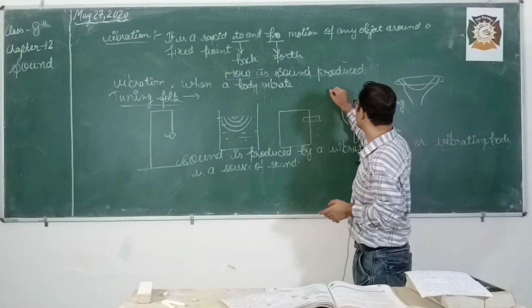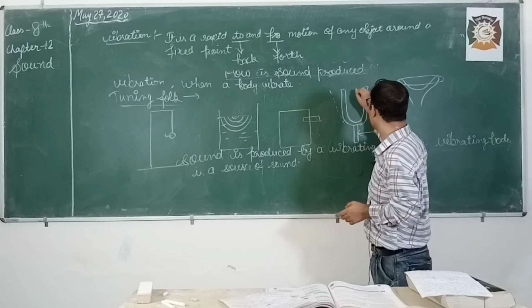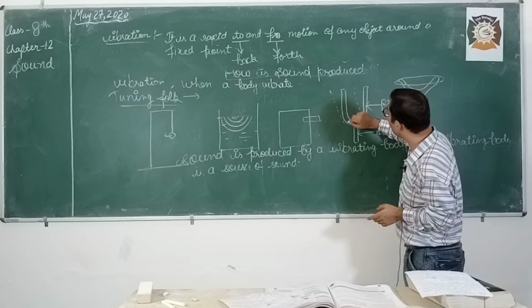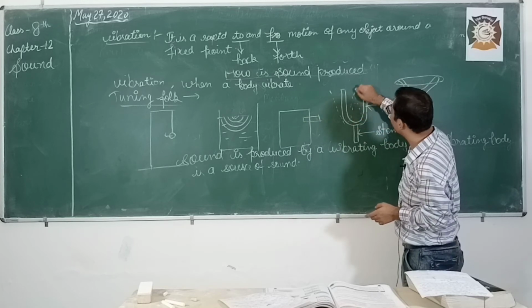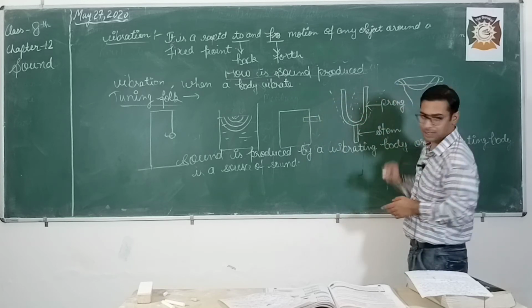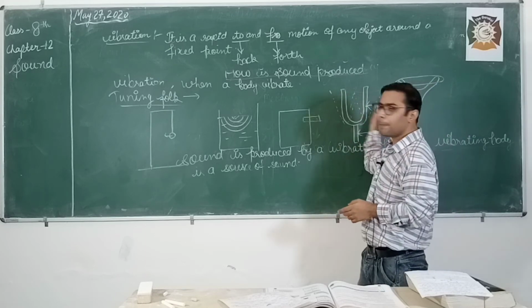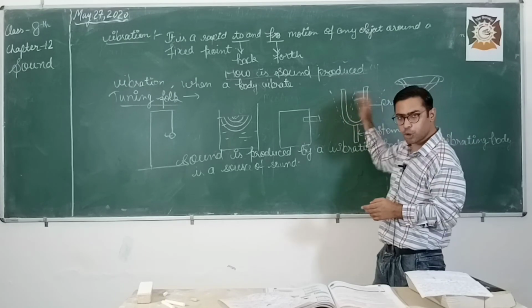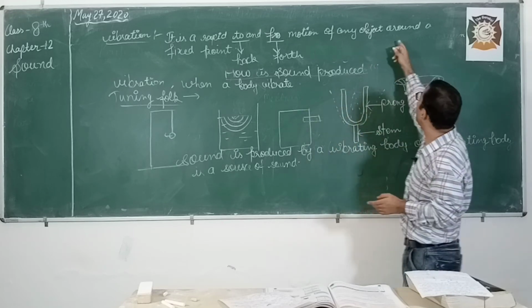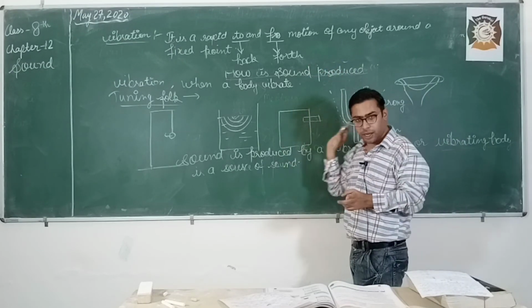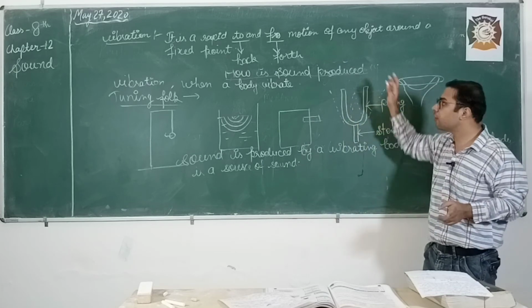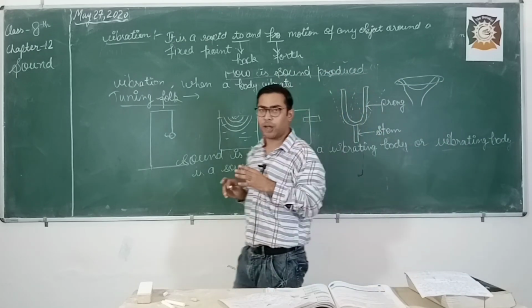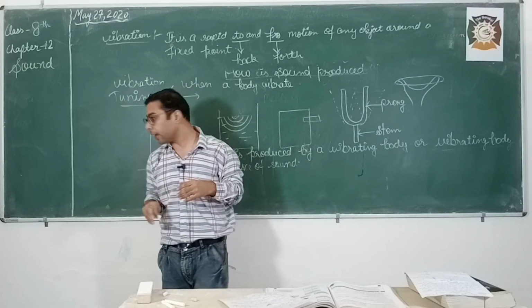Understand? When this object vibrates toward this side, and after some time it will go toward this side, and from this side come to this side. So it is a rapid to and fro motion of any object around a fixed point. Able to understand, it is very important. Around a fixed point means the object will vibrate around the fixed point.